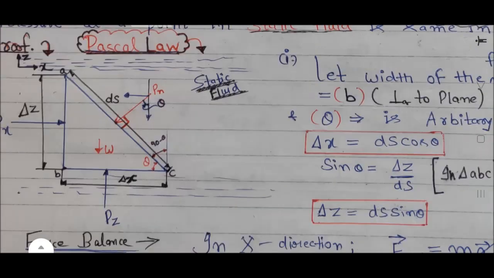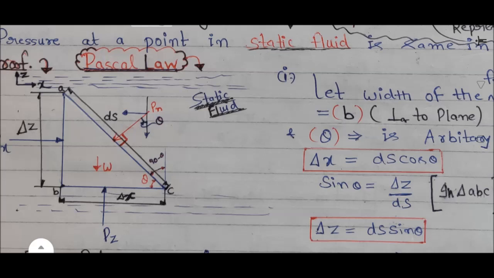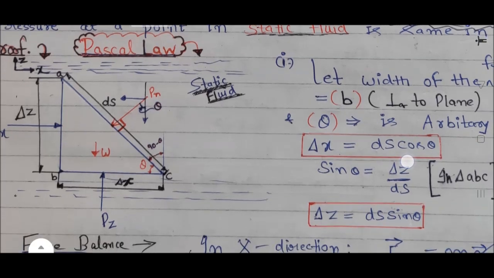Second one, because of this Pn pressure, the horizontal component, that is Pn sin theta, is in the backward direction, so we take it negative. Pn is the pressure, force is pressure into area, so Pn into the area of plane AC, that is ds into b.